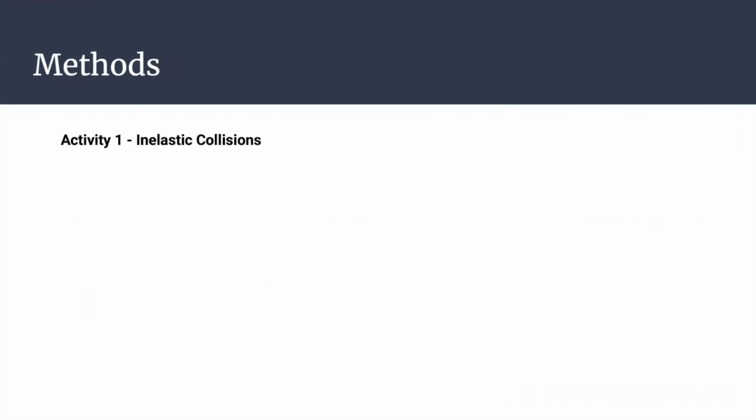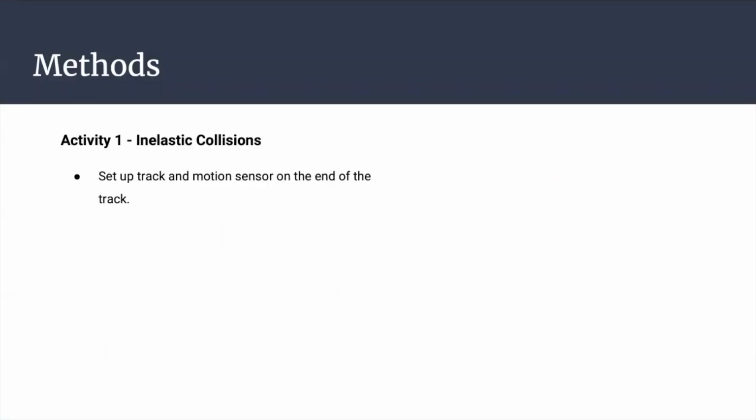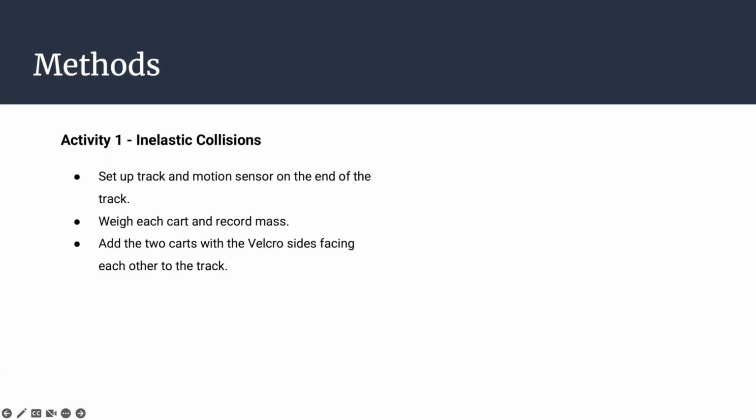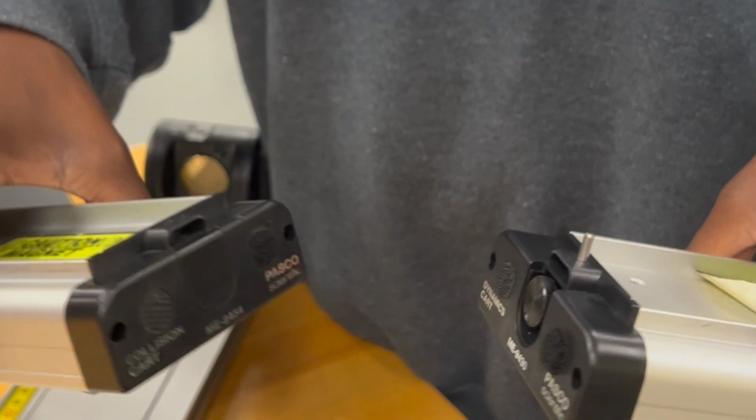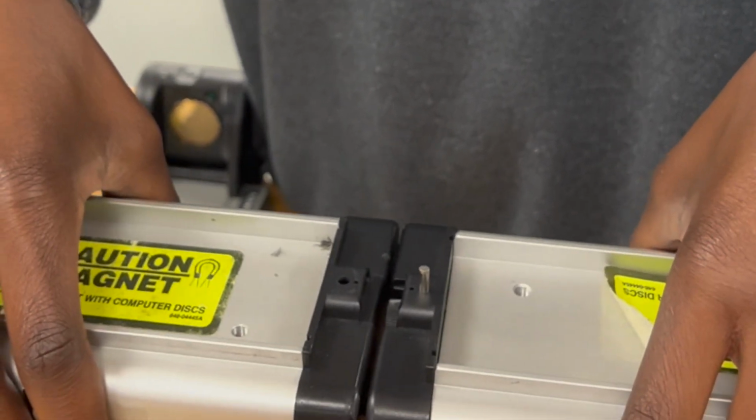The first activity was inelastic collisions. Our first step was to set up a track and a motion sensor on one end of the track. Sequentially, we weighed each of the two carts we used and recorded their masses in Excel. Add the two carts to the track with the two sides having Velcro facing each other, allowing for the carts to attach after the collision.